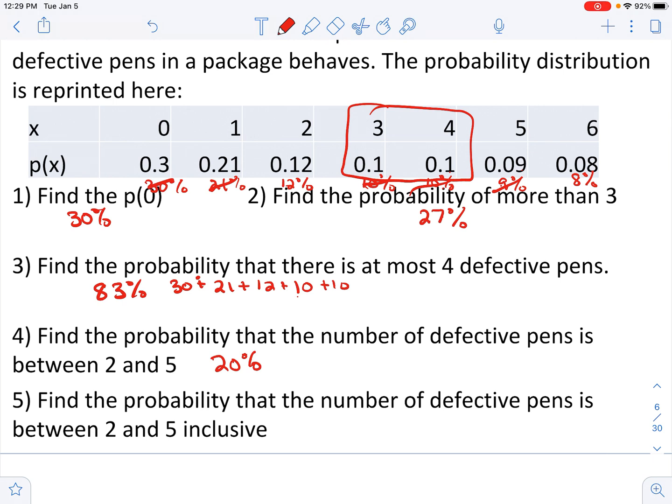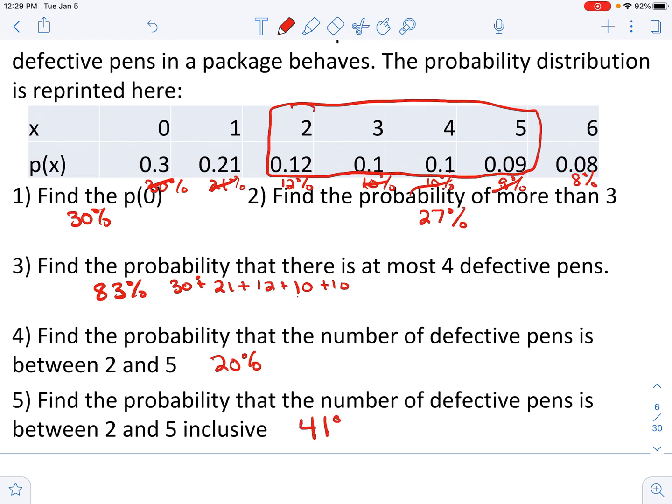And then lastly, find the probability that the number of defective pens is between 2 and 5 inclusive now. So inclusive means we are going to include 2 and 5. So there is a difference between question 4 and 5. So 12% plus 10% is 22. 32 plus 9 more would be 41%.